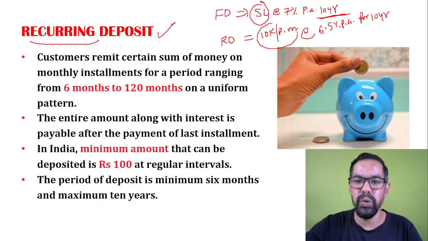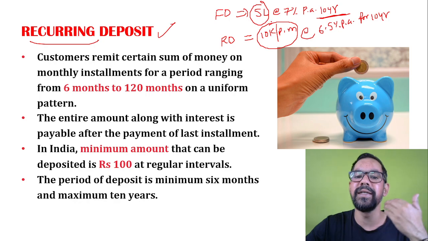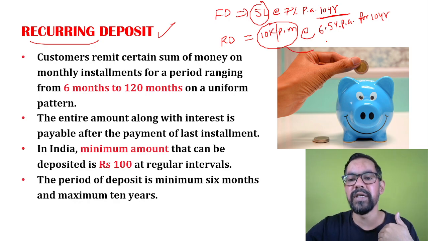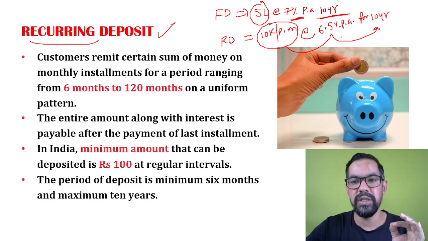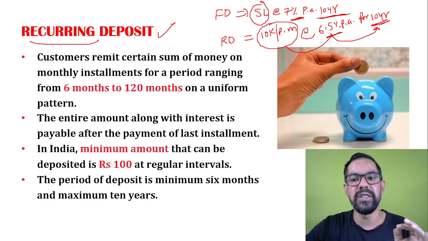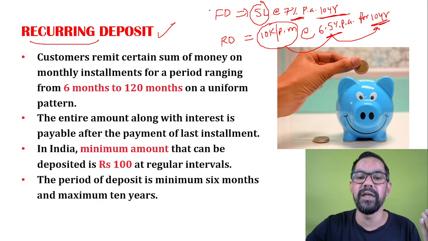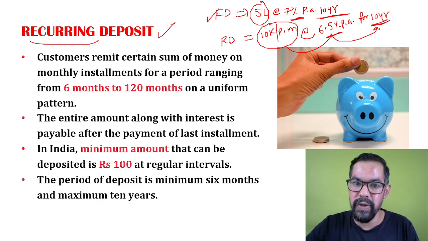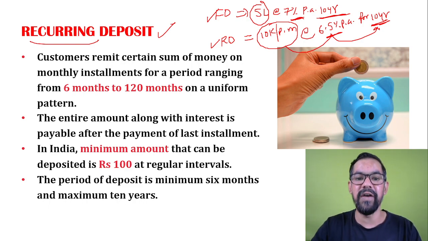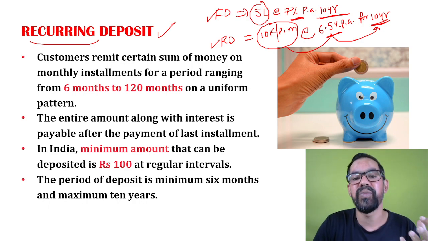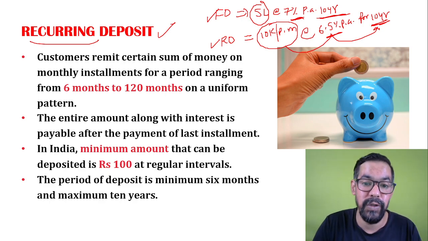Every month you are depositing 10,000 rupees at the rate of 6% for a fixed time duration. So here, as you can see, the rate of interest is fixed again and the time duration is fixed. The only thing that changes is that you make a lump sum investment in case of FD, but in case of RD it is recurring in nature. So every month you are depositing 5,000 or 10,000 rupees in that RD.